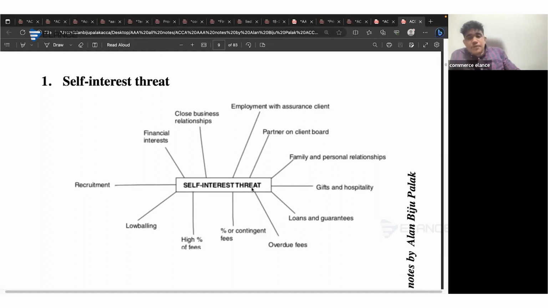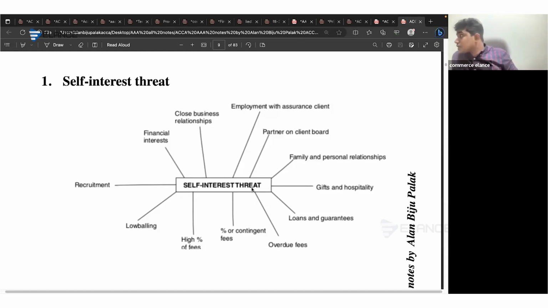Like if there is any family or personal relationship for a particular person in the audit team, we have to remove him out of the team. If there is any gift or hospitality, we have to reject it. We have to politely decline. If there is a loan or guarantee, we should be obtaining an external review of the work done. If there is an overdue fee, as per ACCA's rule book, we are not allowed to continue an engagement without settling the prior year audit fee.